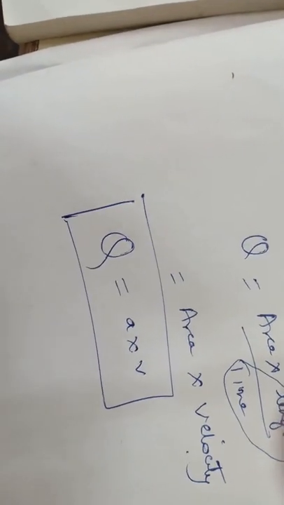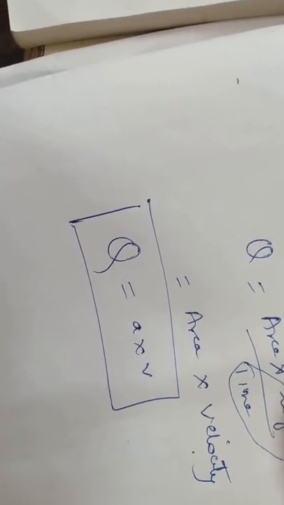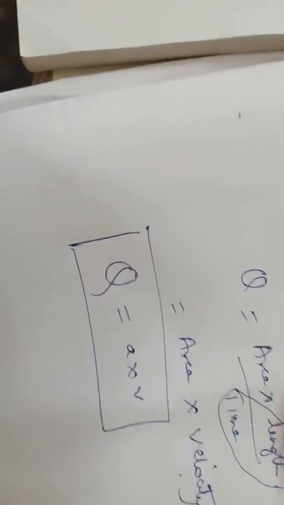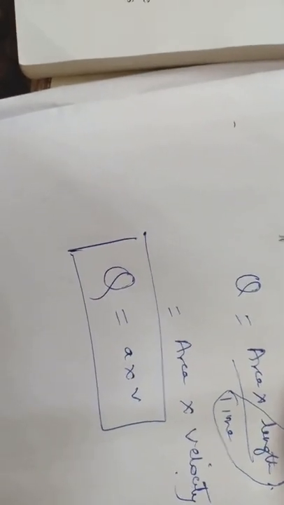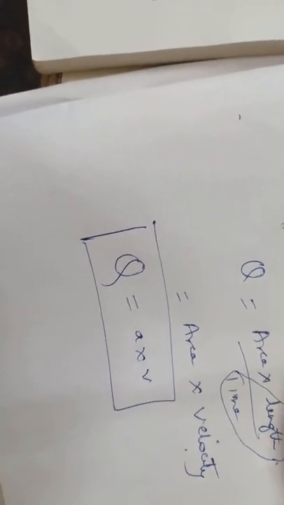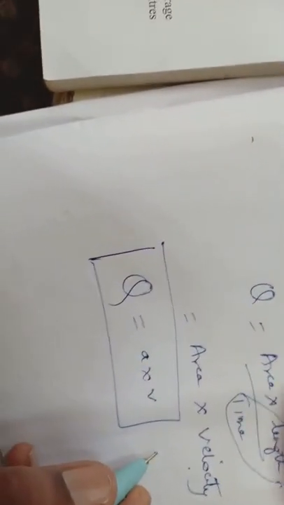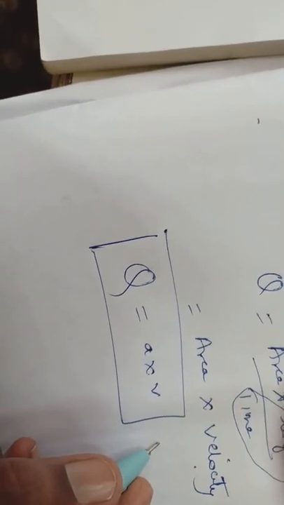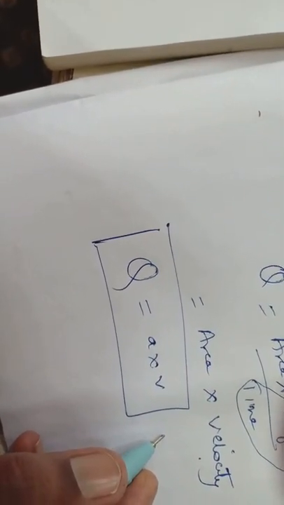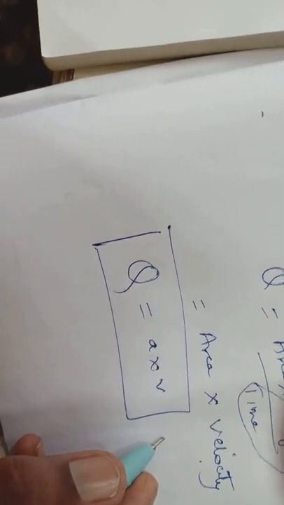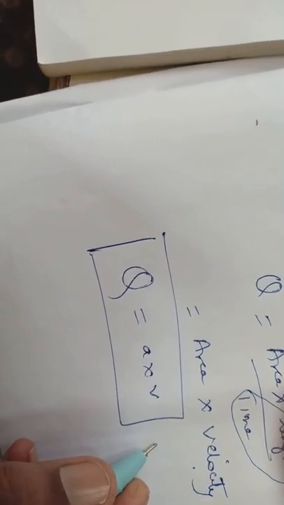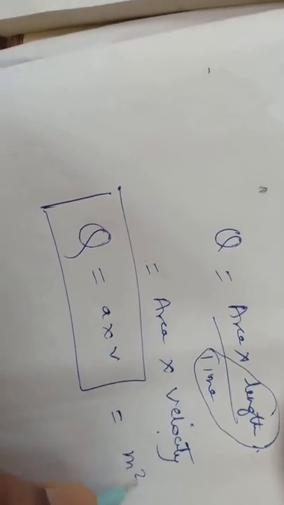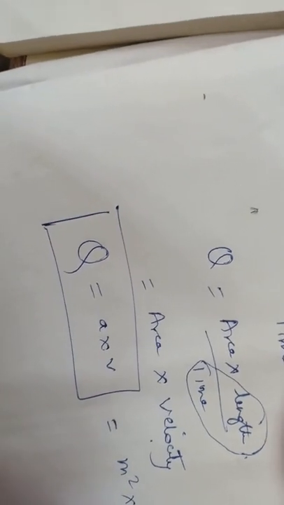to solve our sums. So this discharge or flow of water is usually expressed, you need a unit. Q is A into V. Area is in meter square and velocity is in meter per second.